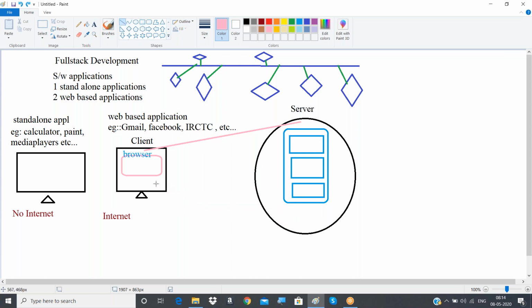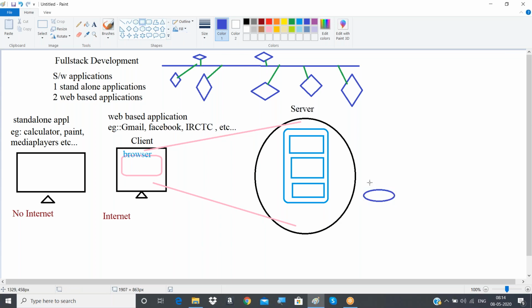Assume our activity is the sign up activity. Once the sign up is successfully completed, it will take the data, first name, last name and all. Then it will call the database at the back end. There will be a certain database in the back end, so it will call the database, and all the data will be stored inside the database.